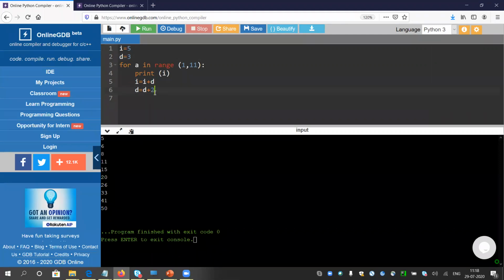Means the difference is first 3, then after that the difference will be 5, after that 7, like that. Okay. If you are not able to get it, because I think I am showing it quickly, I would prefer that you pause the video, go back and check again, do it in your compiler, run it, execute that, and then move to the next problem. Okay, it will help you.